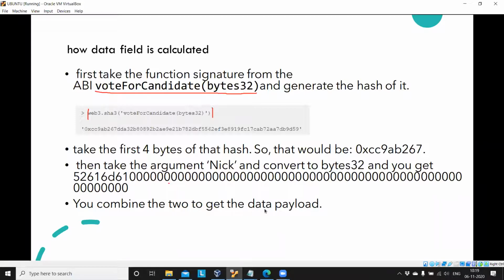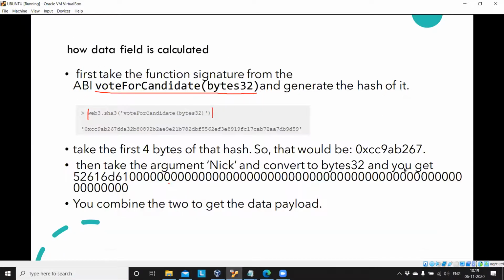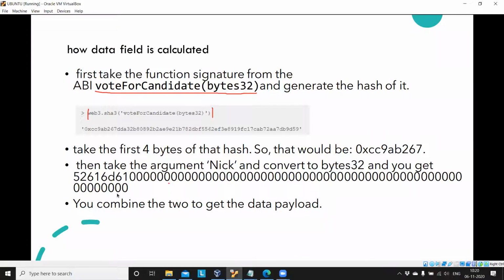Combine these to get the data payload. Just keep in mind CC9A B267, appended with the remaining bytes32 value, 5261 and so on with zeros. Correct?